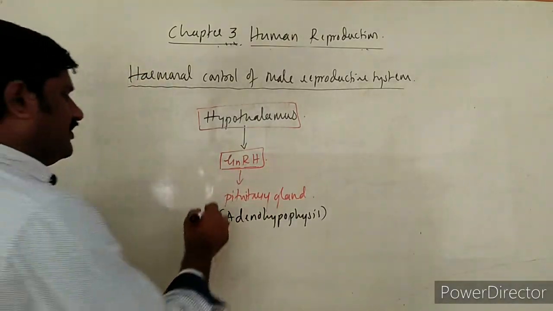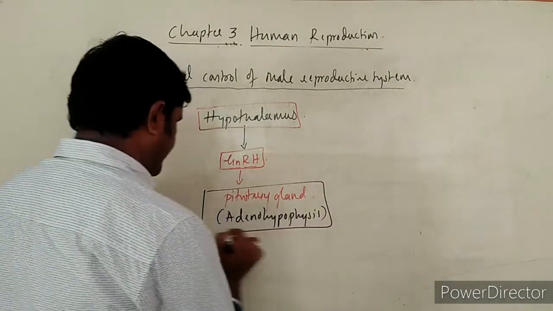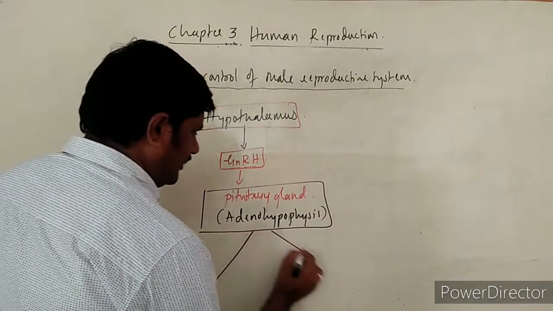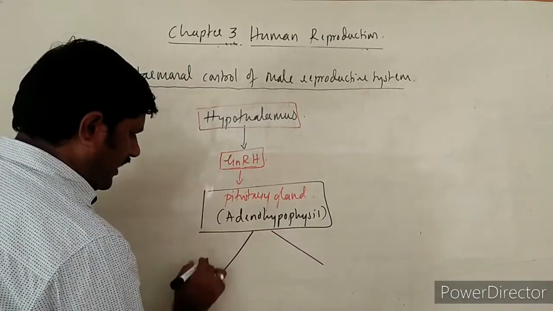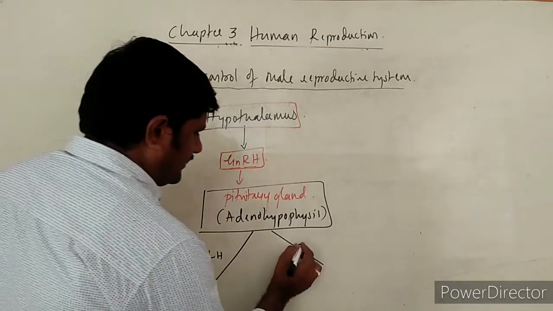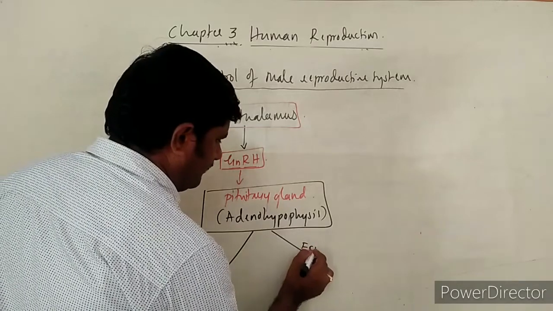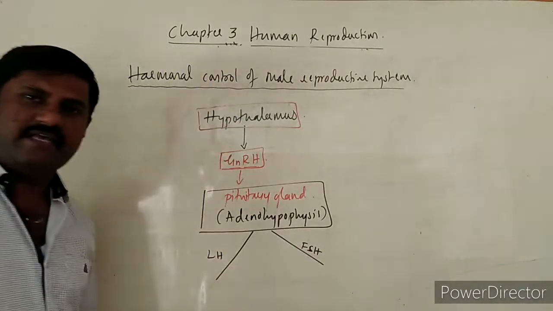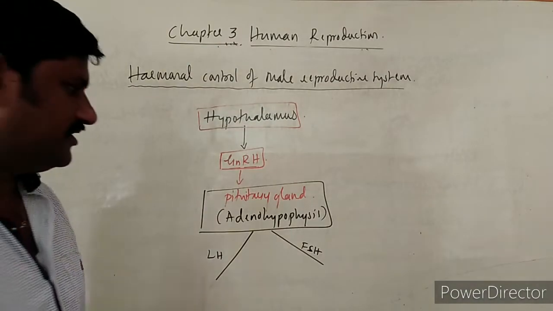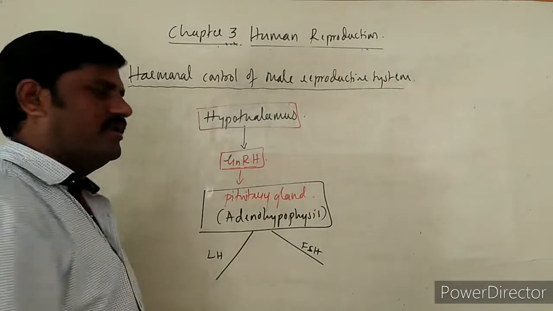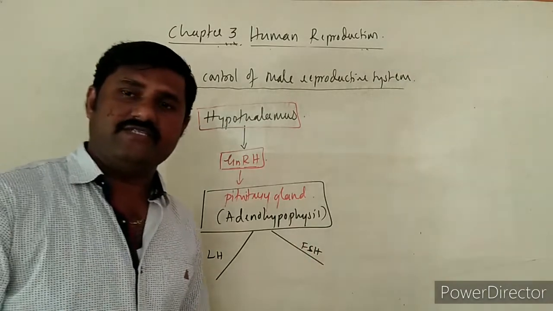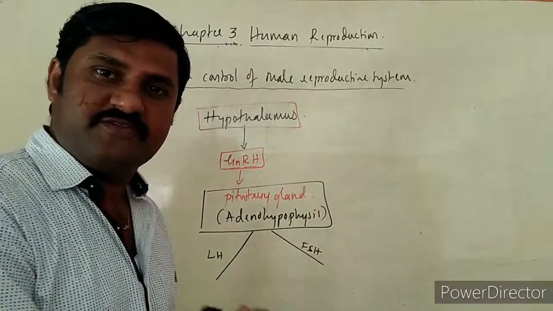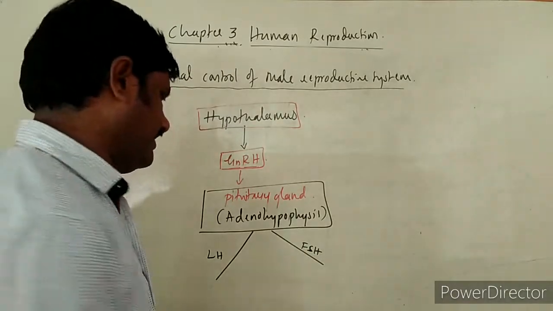Hence, this pituitary gland is able to produce two kinds of hormones over here. One is called LH and the second one is called FSH. LH as well as FSH are the hormones which are released by the anterior lobe of pituitary, that we have studied in detail in the last year, and their respective functions also we have studied already, right?